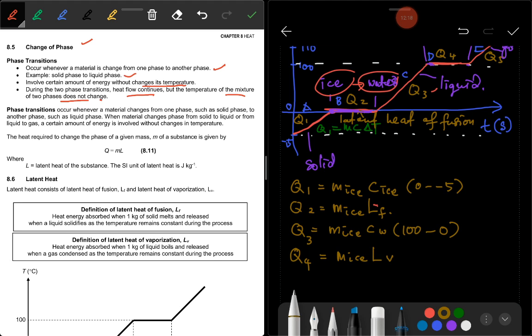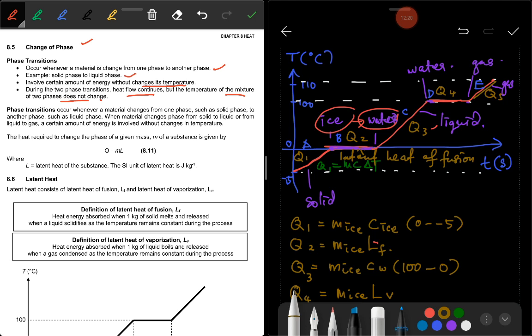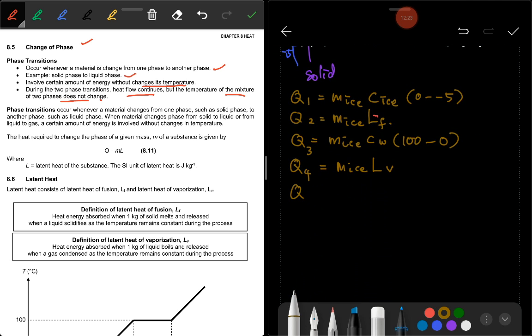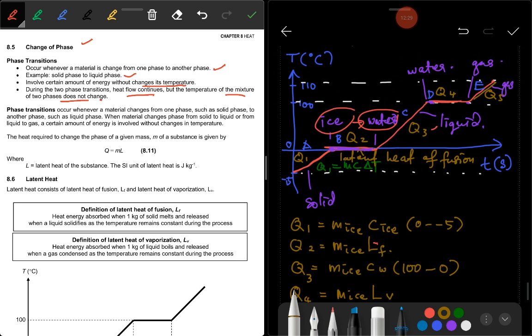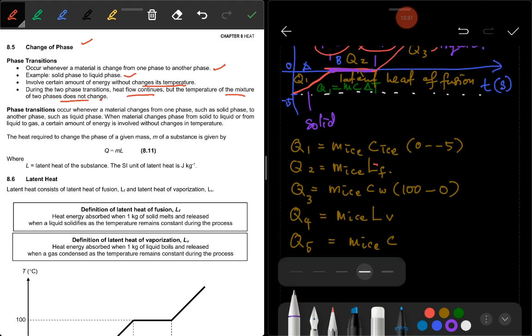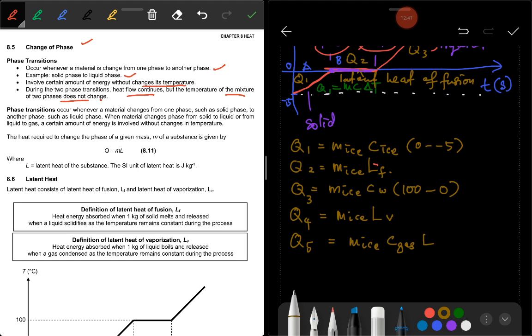And then Q5 here, there is a change in temperature, so we will use this equation, M ice, C. In this part, this is in the form of gas, so C here will be C gas. And then delta T here is 110 minus 100.